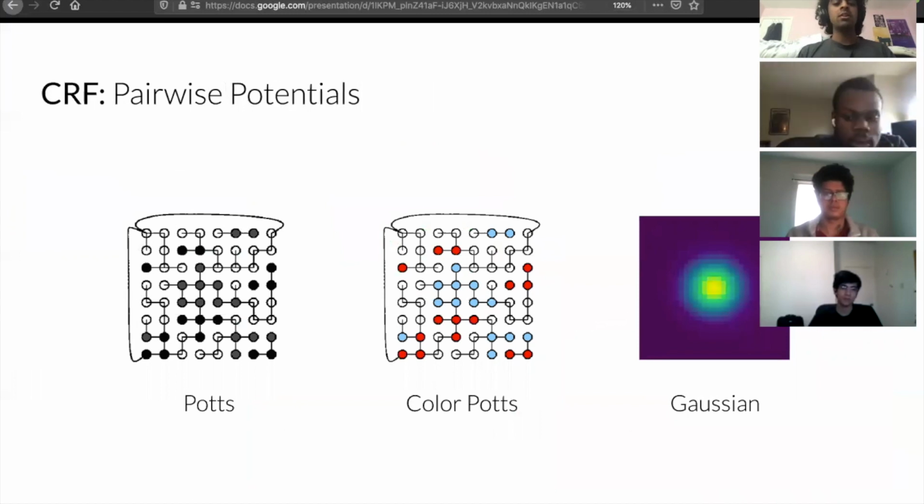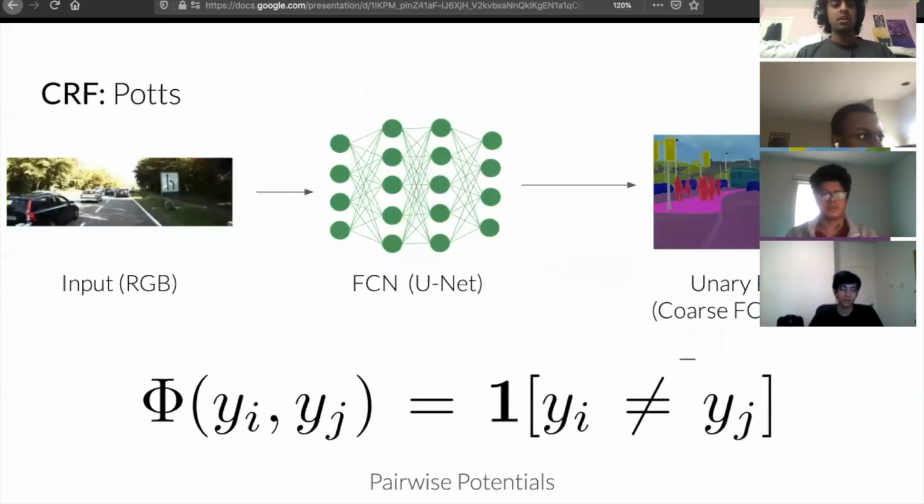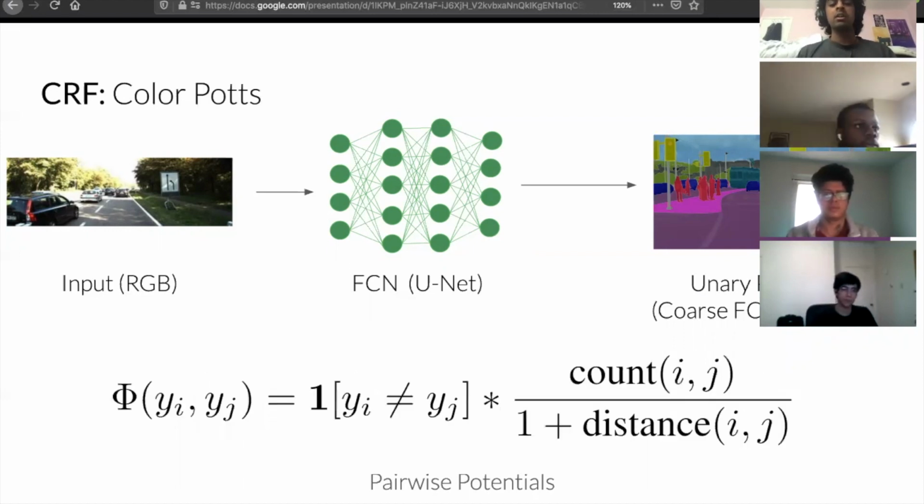We're going to consider three different types of pairwise potentials: the Potts model, the color Potts model, and the Gaussian edge potentials. In the Potts model, the pairwise potentials are simply an indicator function of whether the labels of the two adjacent superpixels match or not. In the color Potts model, this indicator function is multiplied by the boundary length between the two superpixels, and it is divided by the distance between the centers of the two superpixels.